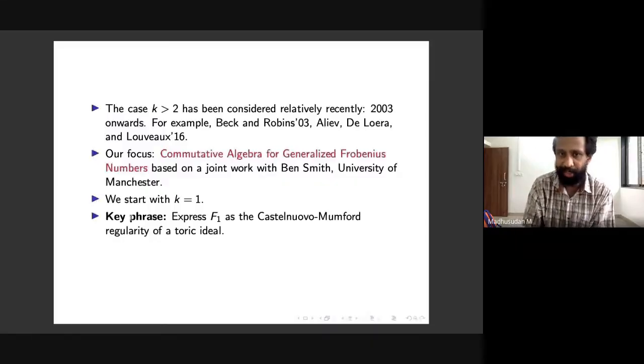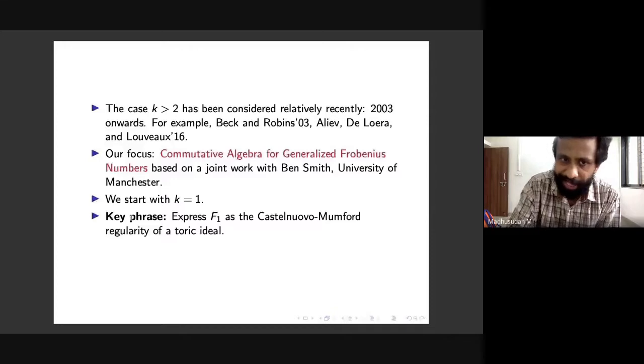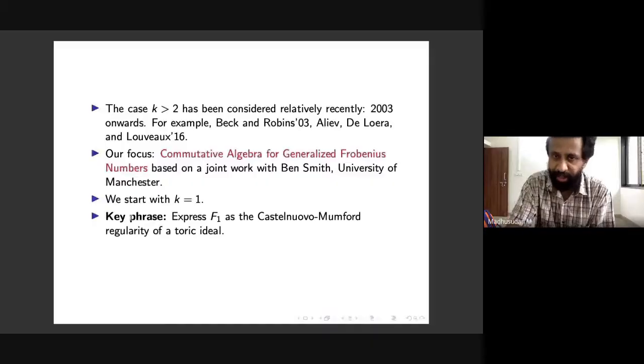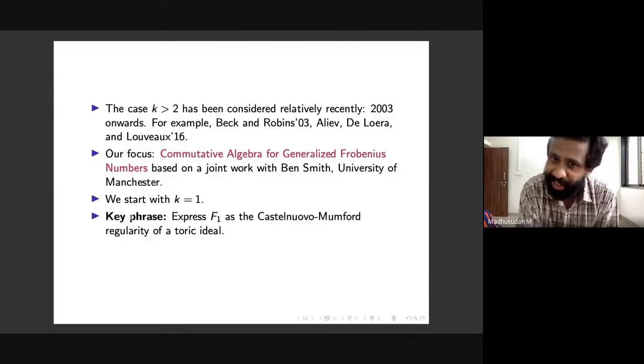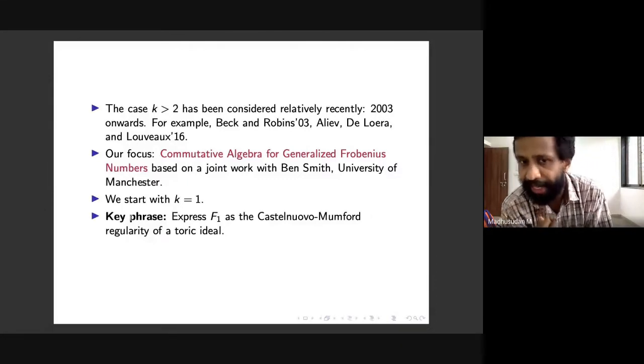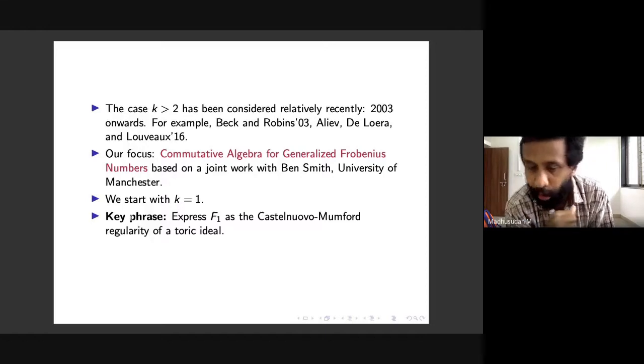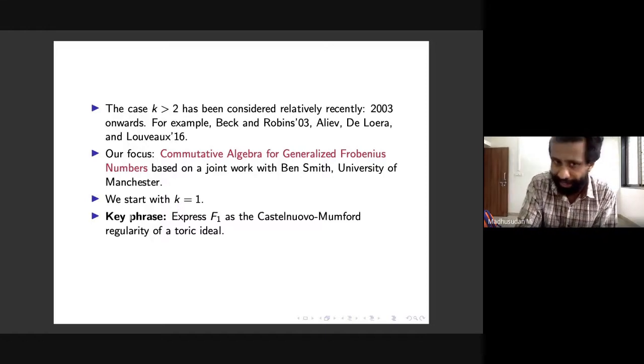Before we go on to describing our work per se, let us look at the simpler case of k equal to 1 first, because that is the foundation for our work and it sheds some light. What we are interested in is obtaining the commutative algebraic interpretation for the first Frobenius number. This is known, and the key phrase here is to express the first Frobenius number as the Castelnuovo-Mumford regularity of a certain ideal, a certain type of ideal called a toric ideal.